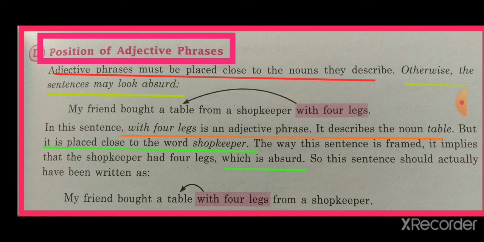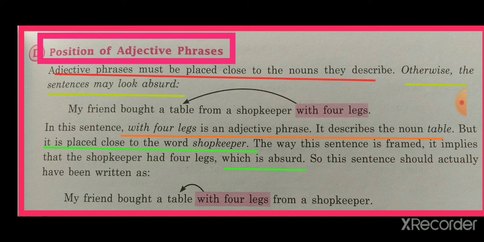Now, with four legs is an adjective phrase, but its position is wrong because here with four legs is related to shopkeeper, but actually we were using it for table, so it must be placed near to the noun which it is describing.